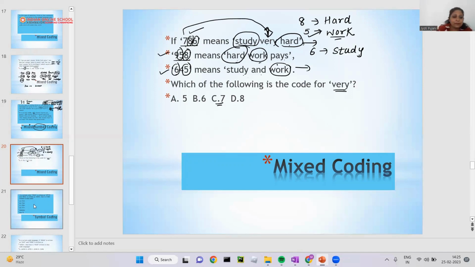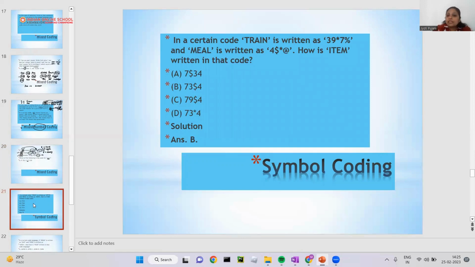So this was your mixed number coding. Okay. So now we will start with symbol coding. What is symbol coding? It is very simple. We will introduce symbols in it. We can use any alphabet letters and any numbers, and we can use symbols as well. Just like train is written as 3, 9, star, 7, percent. These are all symbols. Star is a symbol sign. Percent is a symbol sign.